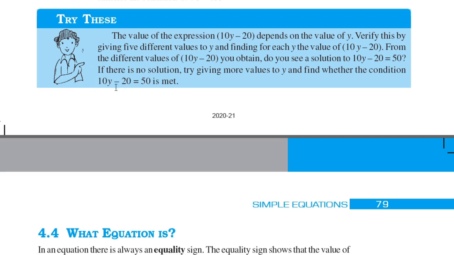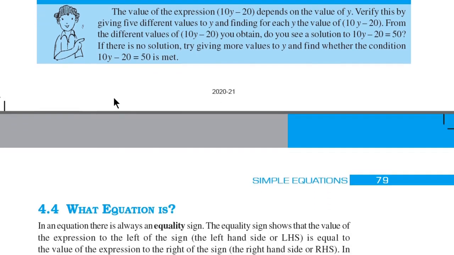So we can see that when we put y is equal to 7, 70 minus 20 is equal to 50. So y is equal to 7 is the correct value. You can also choose different values, but you will not get the value 50. So only 7 will satisfy that.